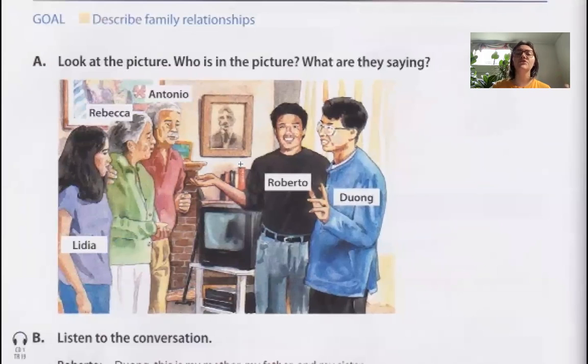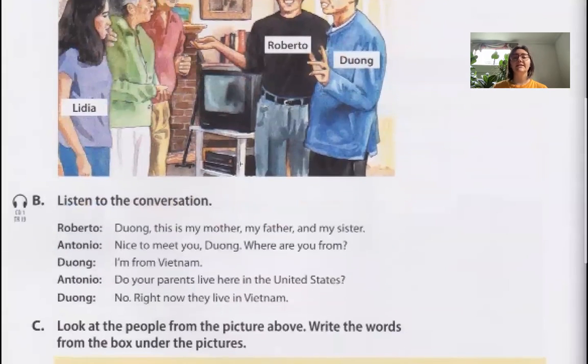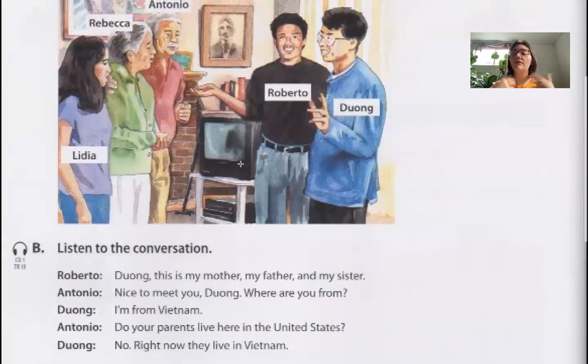So let's start by doing what it says. It says, look at the picture. Who is in the picture? What are they saying? We can start by talking about this, right? Who is this? What do we think they are doing in the picture? And it says, listen to the conversation. So this is a conversation of the picture.